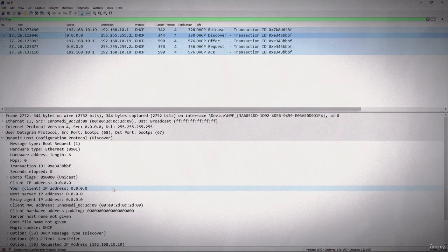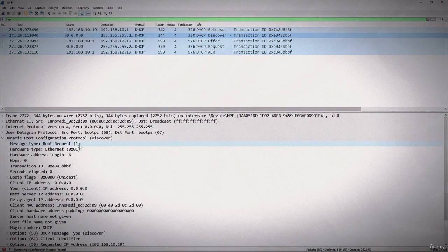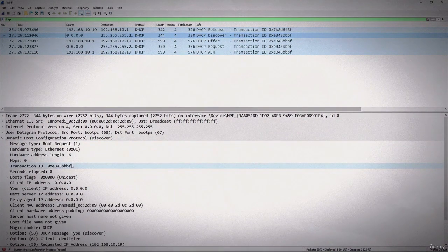So the first step of the DORA process is that a discover packet will be sent out as a broadcast. Now this packet is essentially saying I need an IP address. Does anybody have an IP address? This goes out as a broadcast in hopes that a server will hear and respond. As you can see, the message type is boot request.